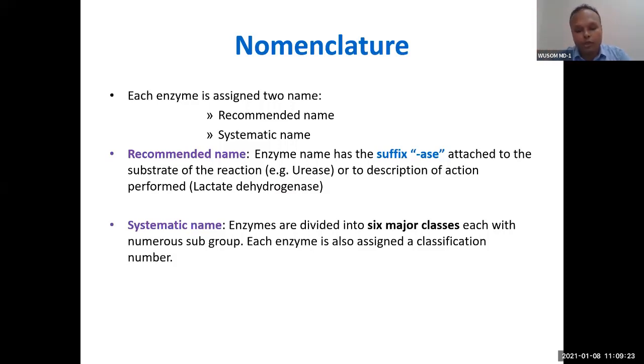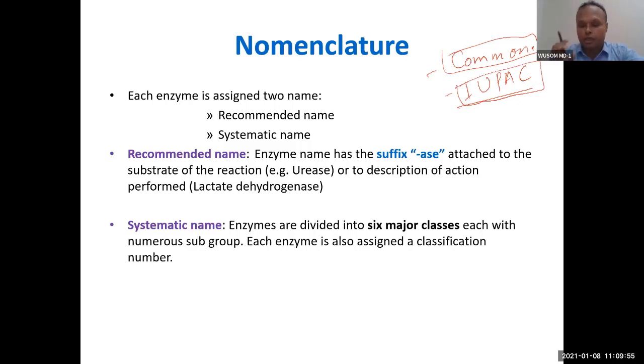Before going for that classification, let's look at the nomenclature. We name enzymes based on their classification only. So we have two systems of naming, as you must have studied in your organic chemistry. We have a common name, and then we have an IUPAC name, the standard name. The common name is generally the utilized name, and the IUPAC name is what we use to define that compound very specifically, very nicely, very precisely.